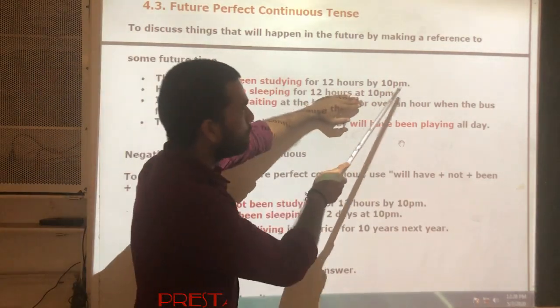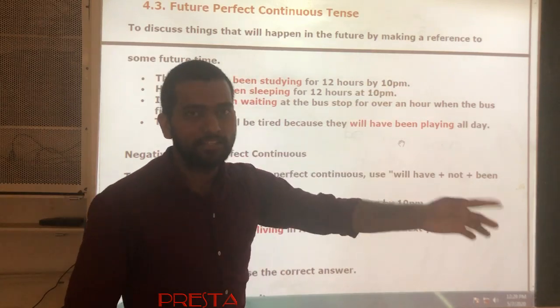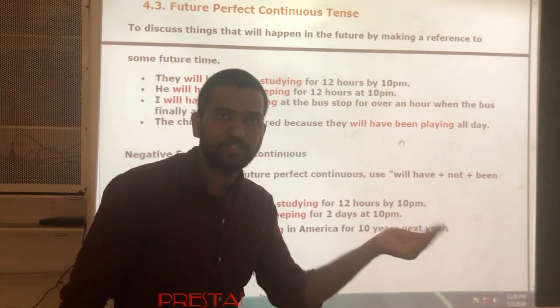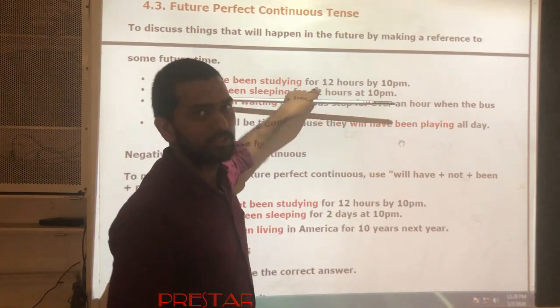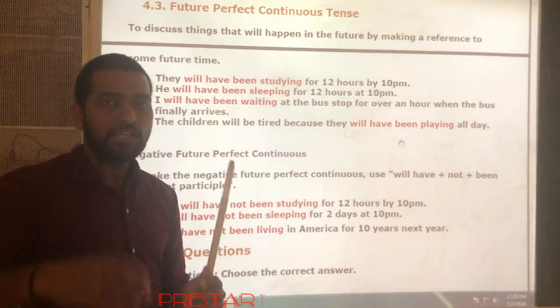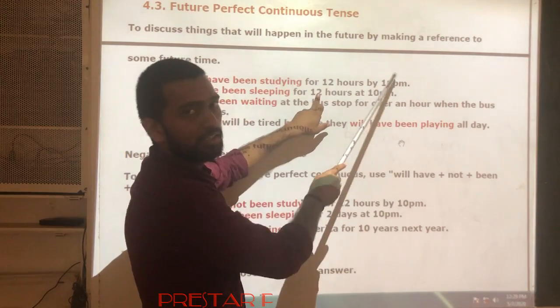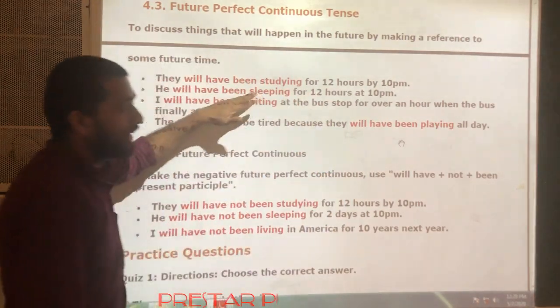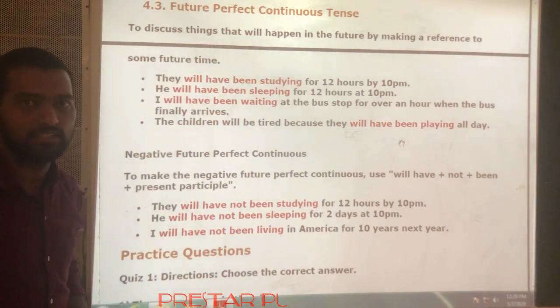Up to which time? Up to 10 p.m. First of all they will start an action in the future and it will be continued for 12 hours. They will do that action for a particular period of time in future and they will complete it by 10 p.m. So, to indicate this type of expression, we use future perfect continuous tense.